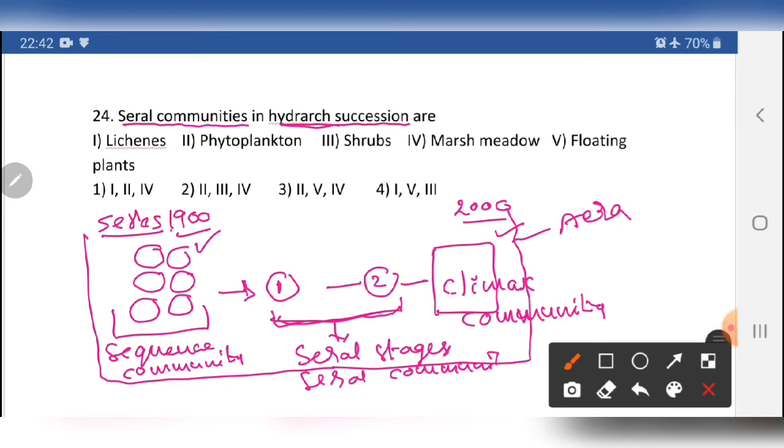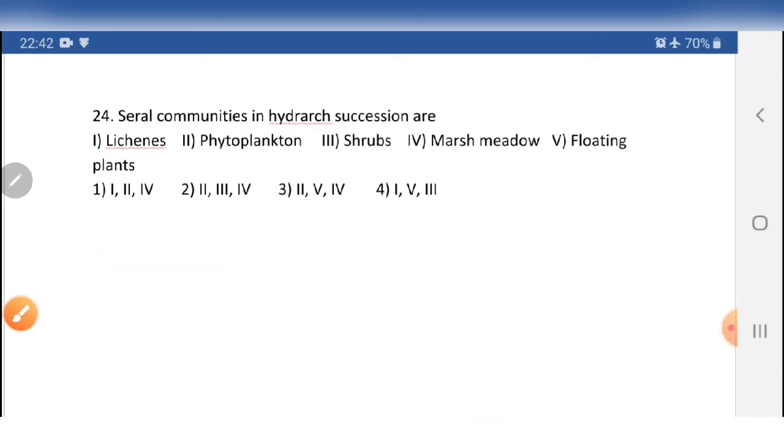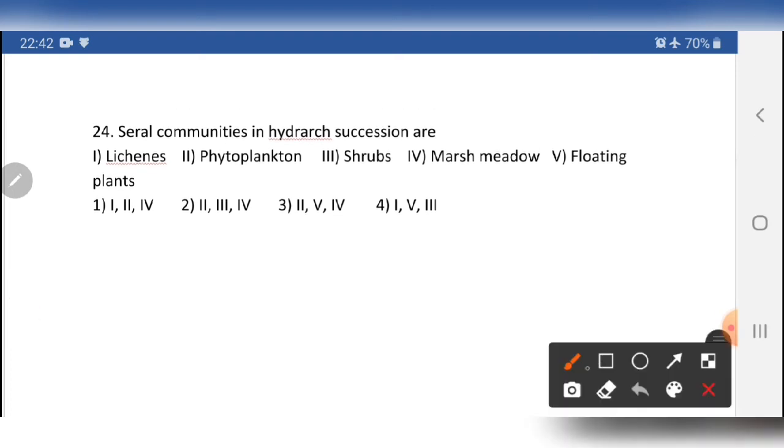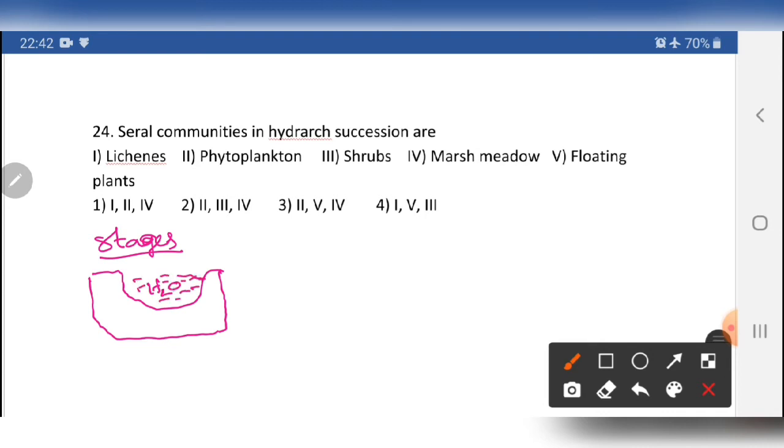Let me use these stages in the hydric succession. Yes, hydric succession takes place in the wet region only, gradually. So again I am writing stages. In the beginning stage we notice there is a water medium. Only water is available here, no plants or anything, this is the source for the phytoplankton. Stage 1 is called the phytoplankton stage.